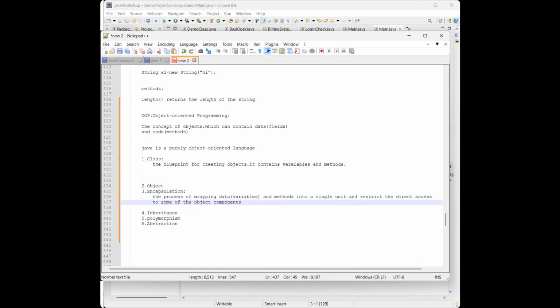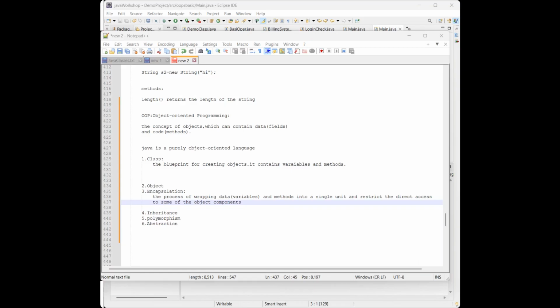So we hide the data behind, and we get controlled access by using the getters and setters. In encapsulation we use the getter and setter methods to prevent the misuse of this data, and by using encapsulation we can improve our security level.